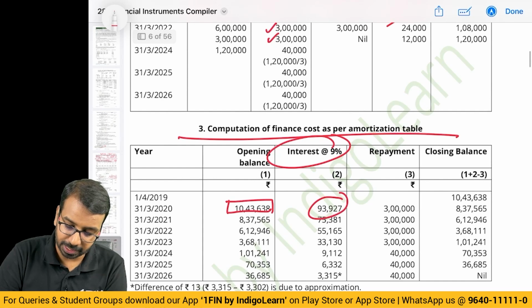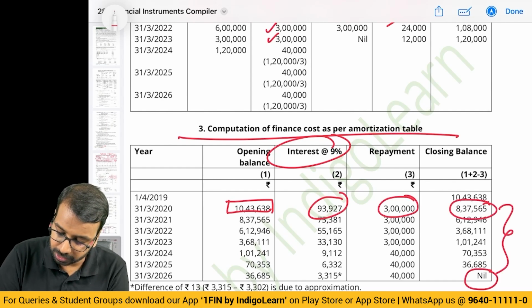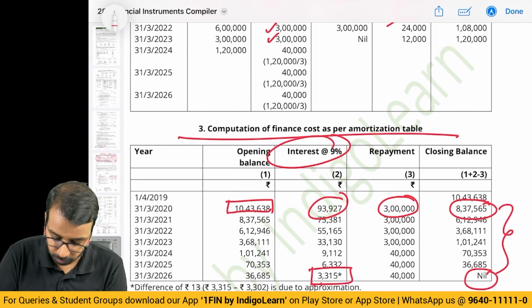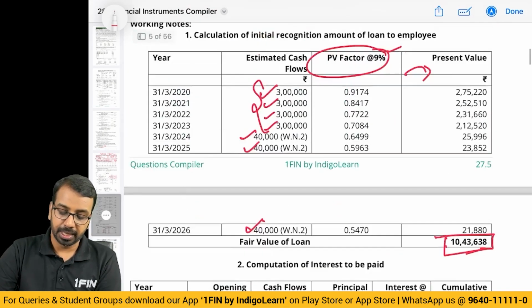Opening balance, interest at 9%, repayments 3 lakh, closing balance 837. Like this, if you prepare, you will reach the end amount of 0. Now, in the last year, interest you have to adjust for rounding differences. Okay. Then,